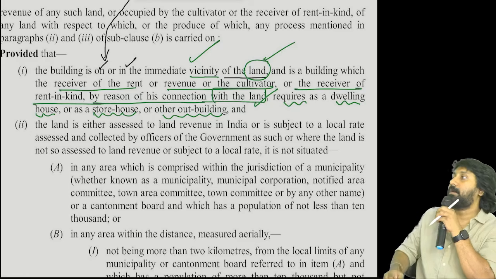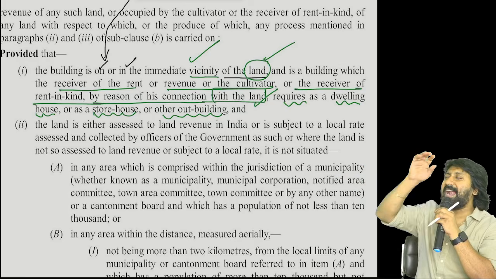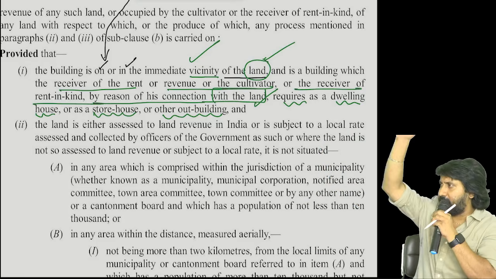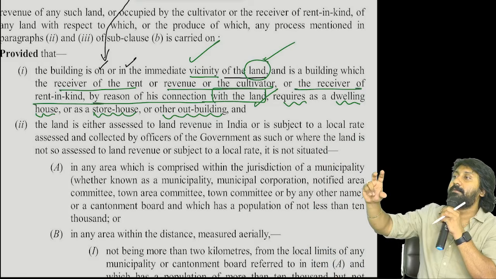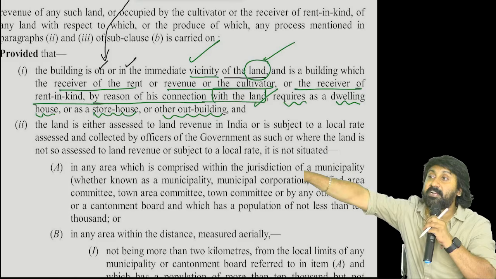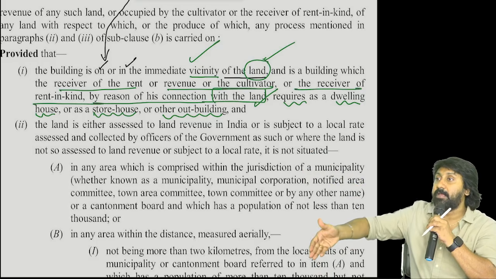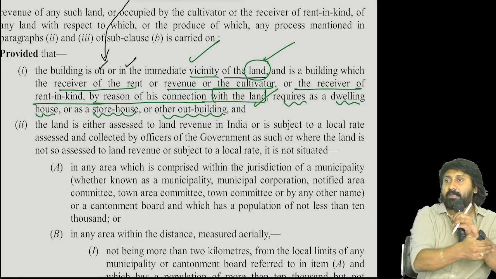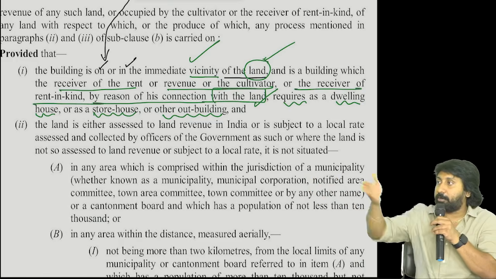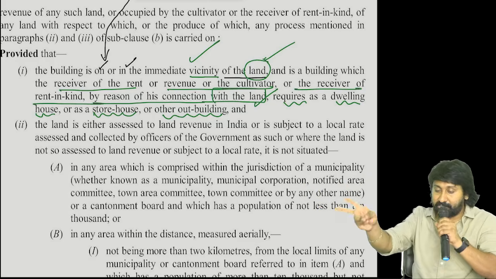Understood the point? Yes, tell me first. Start again. Land concept we completed already. Don't go back again to the flashback. We are discussing only building now. There is a building in or on the agricultural land or in the immediate vicinity of agricultural land. What is the purpose of this building? Is it a disconnected part or a connected part? Without that building, produce can't be stored, or without that produce, there is no use of that building. So both of them have some connection.